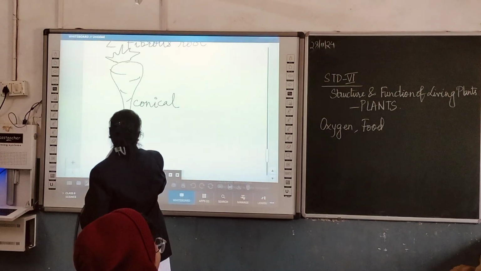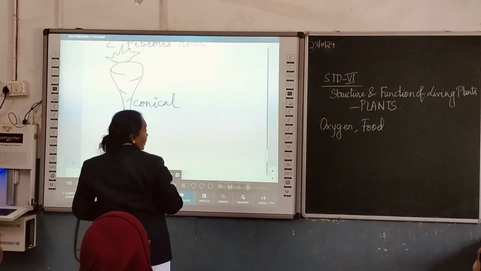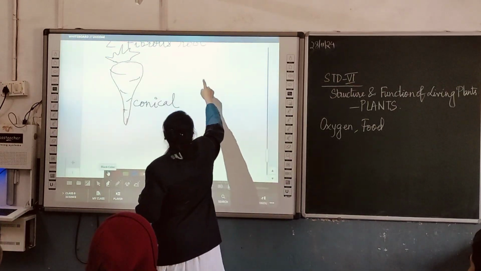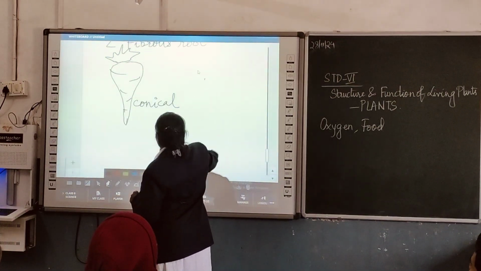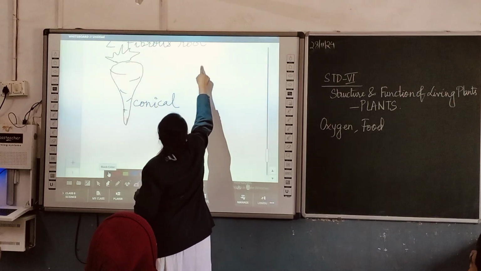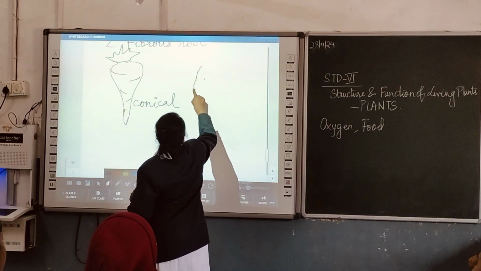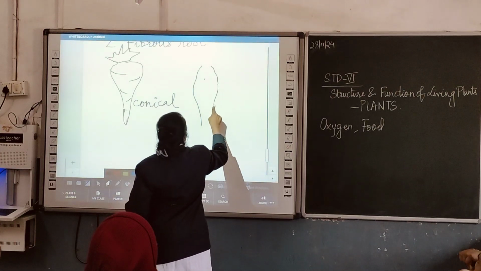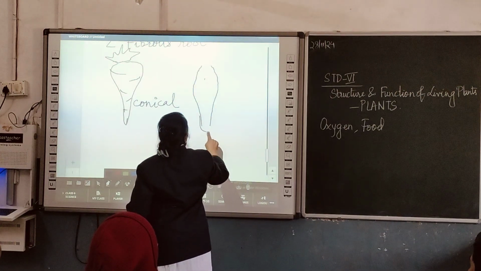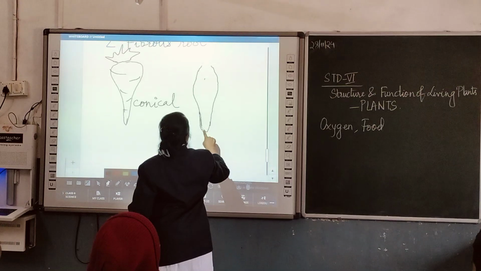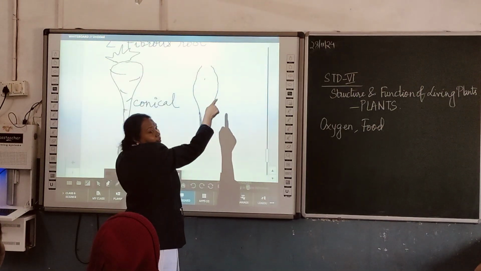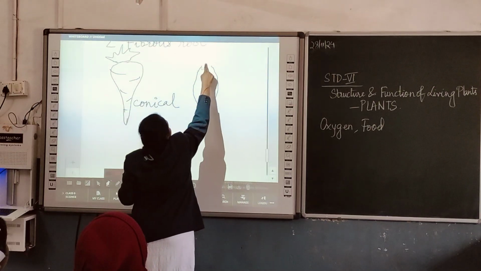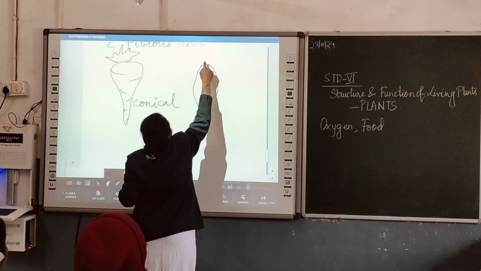What is fusiform root? See. It is somewhat this way. If you see a radish, it is thick in the middle.